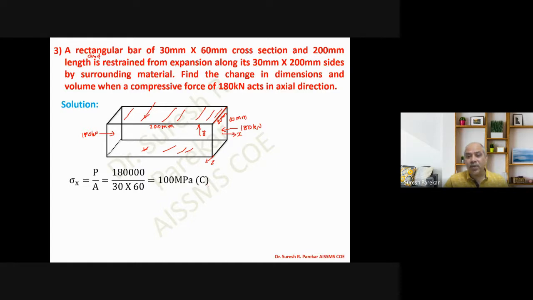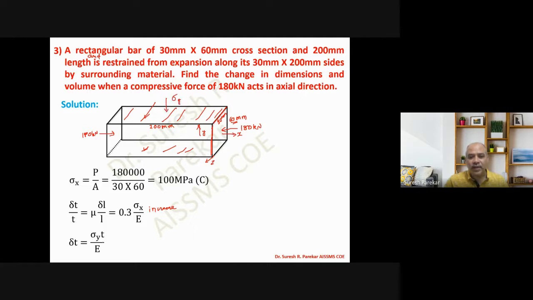But now what will happen due to this compression? My length, that is if I say this is 60, this is going to be increased. Due to this compression of 180 kilonewton, my 60 will increase. Now how much will it increase? Delta t by t is equal to mu delta L by L, which is equal to 0.3 sigma by E. By this much amount it will increase. Now I have to restrain it, and for this restraint how much value will we require? So we will apply sigma y stress on it.